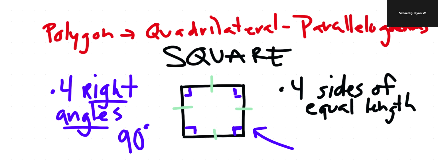So let's go on to the next form of parallelogram. See, there's so much to talk about. Oh my gosh, I got to hurry up. Otherwise, you're going to be like, this video is so long. And the next one is the rectangle. Now, here's the thing that's crazy about a rectangle. A rectangle is a parallelogram. It is a quadrilateral, so it has 4 sides.